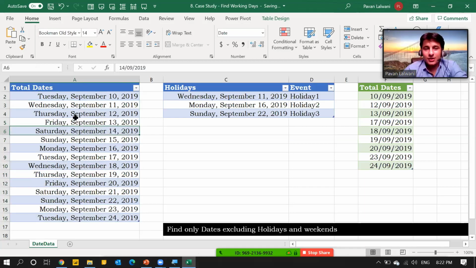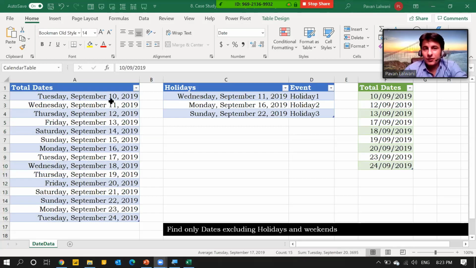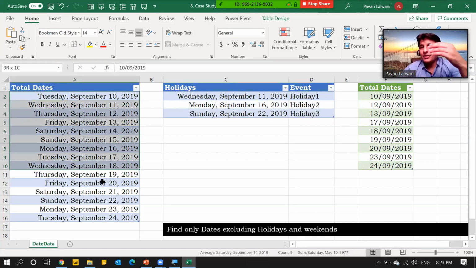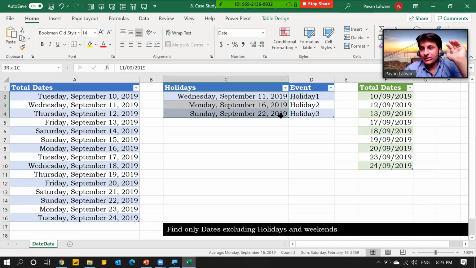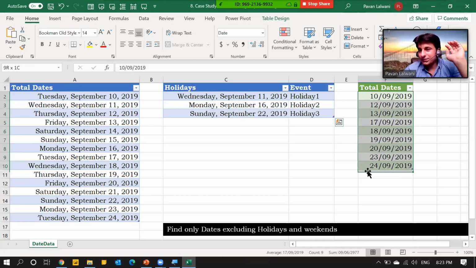How many records are there? If you count, the number of records is 15. So 15 dates are there. Out of these 15 dates, there are 3 holidays: 11th, 16th, and 22nd September. I have purposely written H1, H2, H3 for holidays. So first of all, I want to remove the Saturdays and Sundays, and also subtract this data, and I want the answer here.